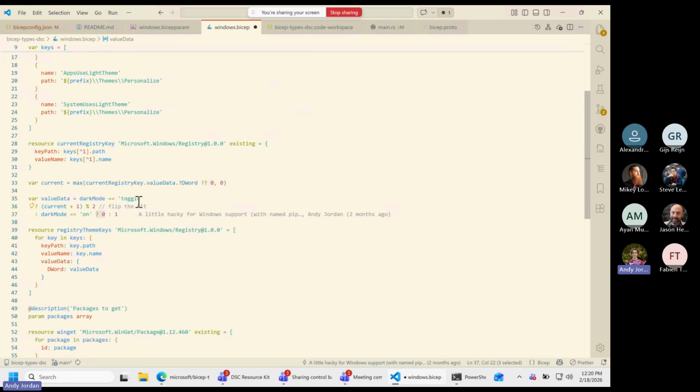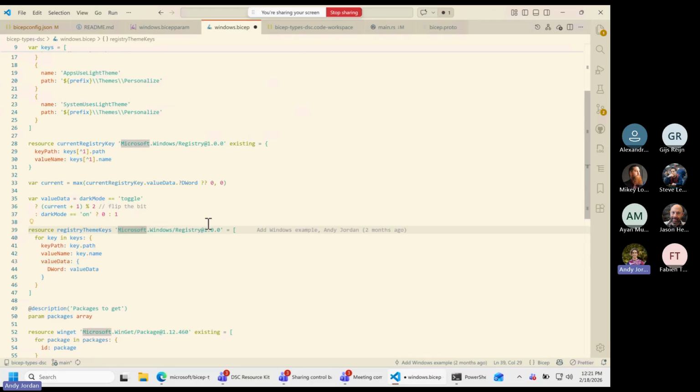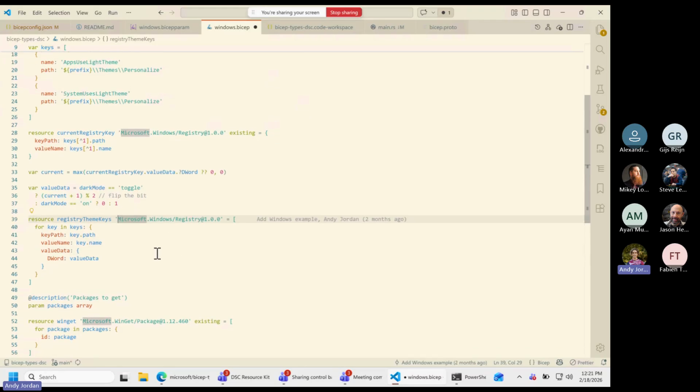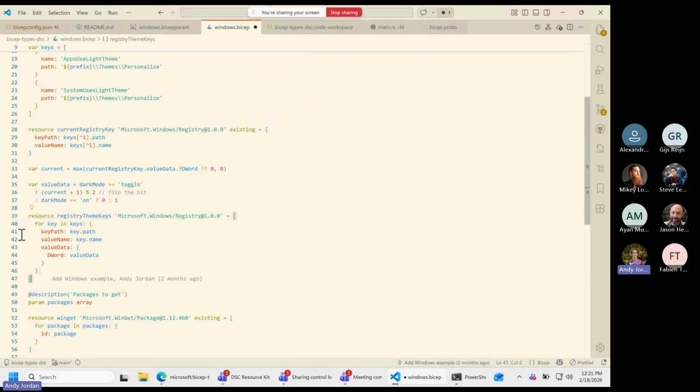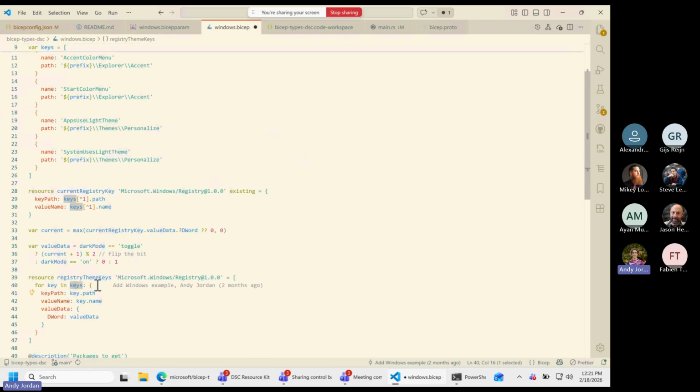The cool thing is that the dependencies were all automatically figured out because Bicep's a resource orchestrator. It sees that, hey, the next thing that I'm going to do here is a for loop of resources. I'm doing a set. I'm saying, hey, we're using that Microsoft Windows registry resource again, equals, I'm going to set that resource to a bunch of things. And I'm using a for loop here. So for key in keys, keys being that array that I made earlier. So all these registry keys, that's kind of what I'm doing here. Go ahead and set the key path to each one of them and the name to each one of them and that value data that I use.